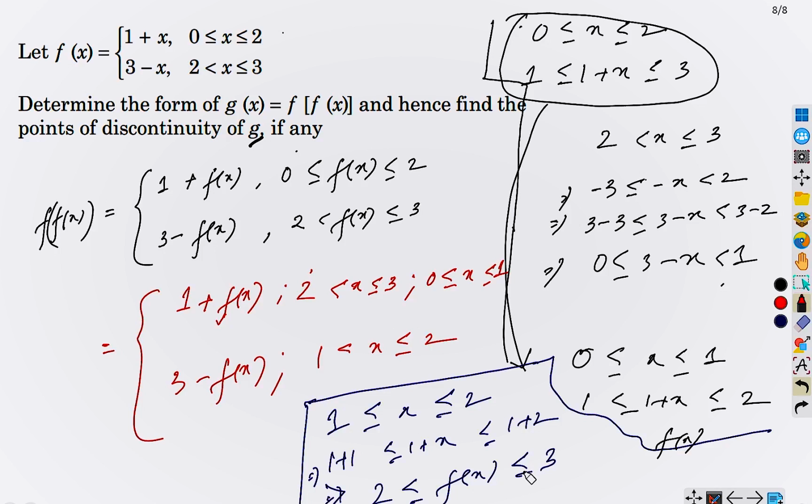Did you understand what I did here? Should I explain again? If you have found any difficulties understanding this part, let me know in the comment section, okay? I have already repeated this part, what I am doing basically. But if you still have any doubt, let me know in the comment section. This is basically some sort of calculation, that's all. There are no special tricks here, okay?